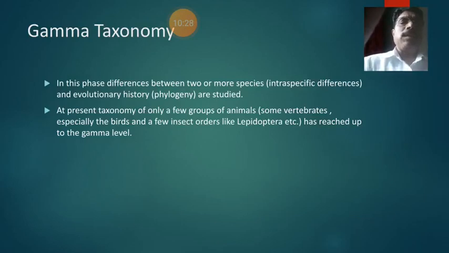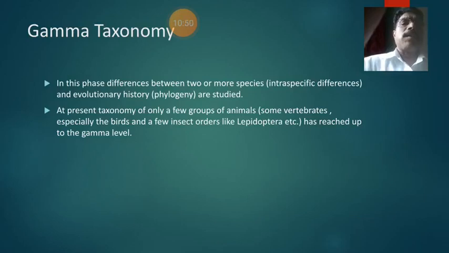Now, in this principle, only a few groups of animals, some vertebrates and invertebrates, that is birds and a few insects, show intraspecific differences.